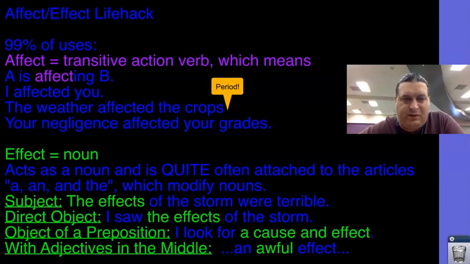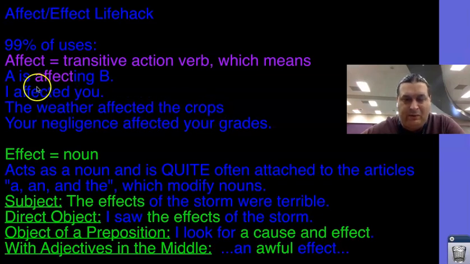All right, so here's a quick effect life hack. This is 99% of uses. AFF, affect, is usually a transitive action verb, which means that you have A affecting B. Whatever A is, a thing that's affecting a B thing. So I affected you. Subject is I. Affected is what I'm doing. You is the object that I'm affecting.